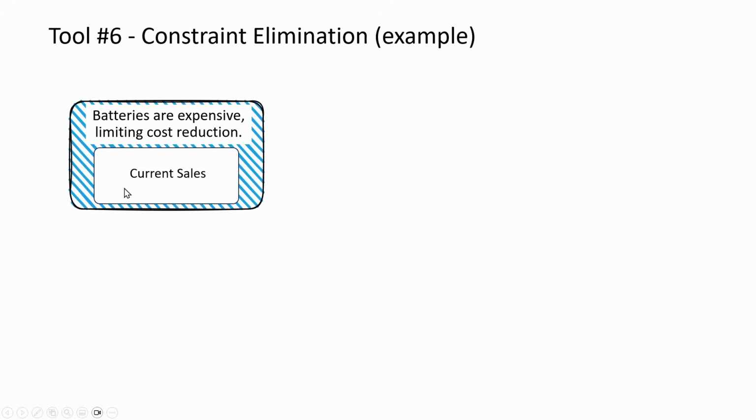Next, let's look at an example. Let's continue with our battery example from electric vehicles. We are trying to maximize our sales. However, the constraint we are facing is that the batteries are expensive. That's really limiting any cost reduction we can make that would boost our sales. So then we do our constraint elimination analysis. We decide that we can improve on the batteries.